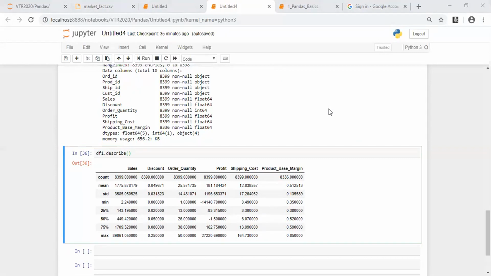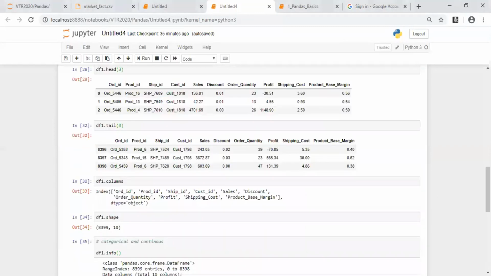The same CSV file will be read as it is. The only thing that gets added when you read a CSV file is the index column. The index is what you get here, right? The index column will be added automatically. This is 0, 1, 2, 3. What is A396, A397? What we have here, right? This would be added automatically. Apart from that, everything that is there in the CSV, the same would be copied here. No need to do anything else.